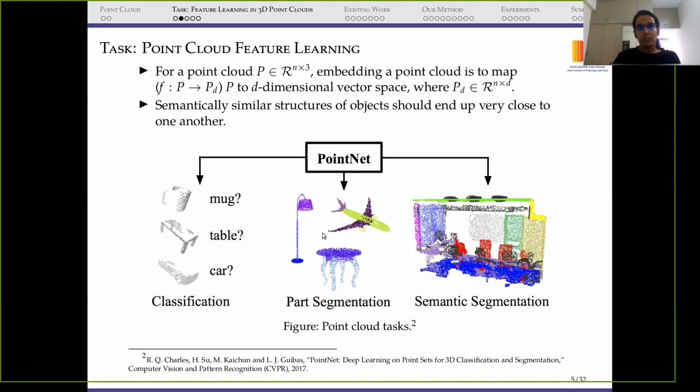Just see that we have an aeroplane here. We can see that the middle part of the aeroplane is shown in green, and both the wings of the aeroplane are shown with the same color. Maybe we say it's violet or it's blue.